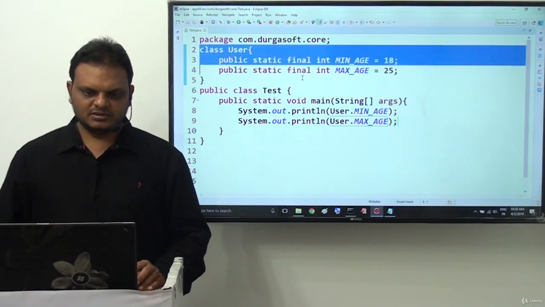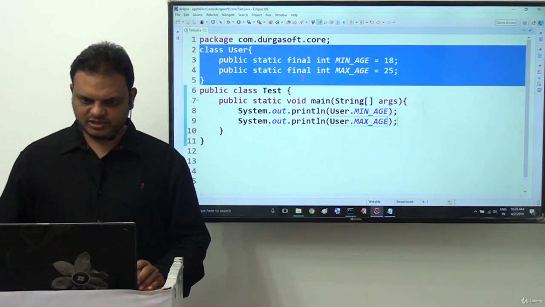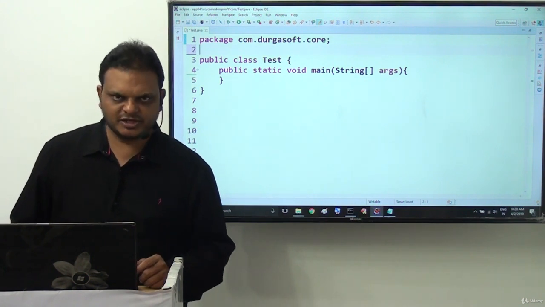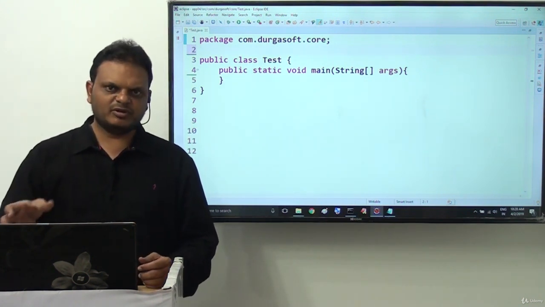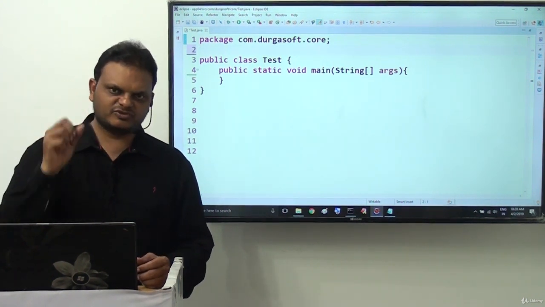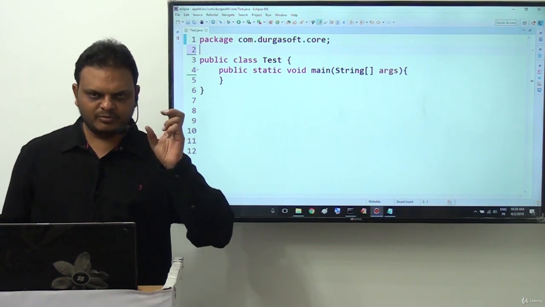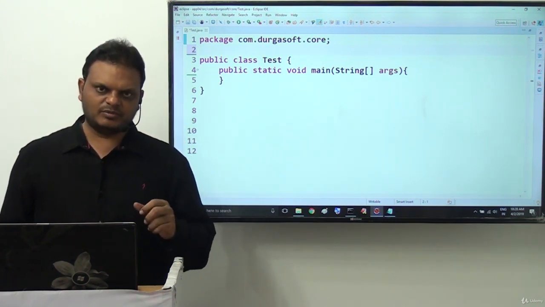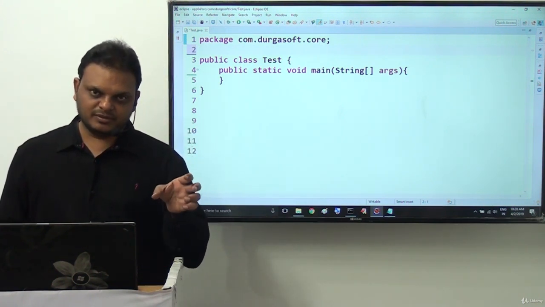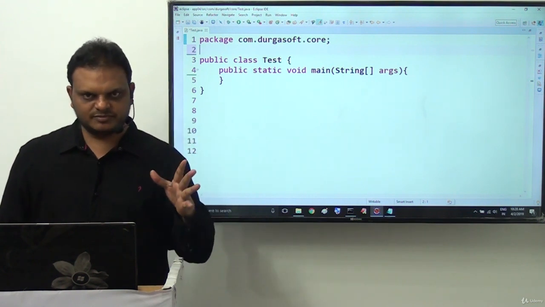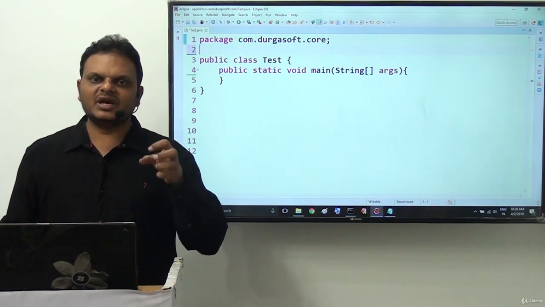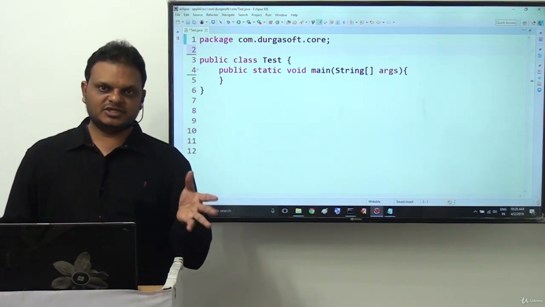Not only that, let's go for another example: user statuses. If you go for any mail-based application, like Gmail, where a friends list is available, over this friends list we are able to see 3 types of symbols: a red color bulb, a pink color bulb, and a green color bulb. They have their own meanings. The red color bulb represents that the user is busy. The green color bulb represents that the user is available. The pink color bulb represents that the user is idle. We just have to understand it.